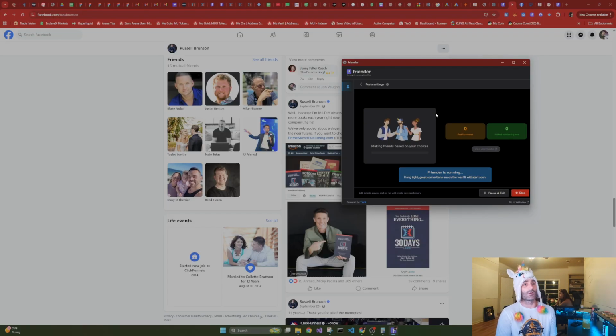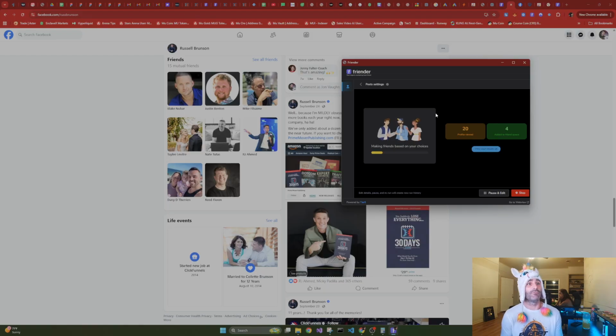So Friender, we're going to hit Run Friender. Friender is going to go out. It is going to open this post up. It's going to start viewing people. And according to those filters, it is going to start adding those people to our friends queue. So now automatically, once we turn our friends queue on, Friender will start sending out friend requests and we'll start getting new leads automatically inside Friender.